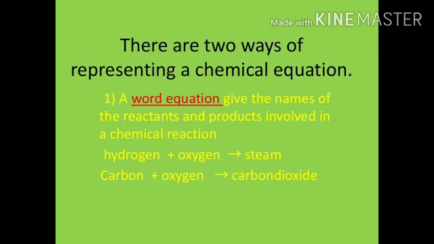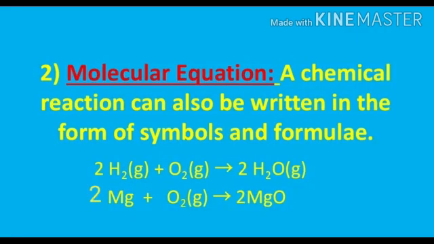The second way of writing is a molecular equation. A chemical reaction can also be written in the form of symbols and formulae. So here hydrogen, oxygen react to form water. We write H2 for hydrogen, O2 for oxygen and H2O for water.